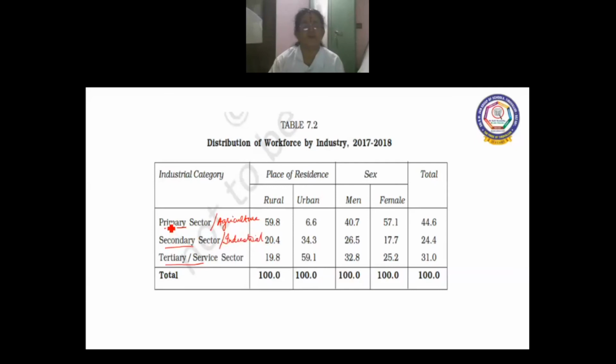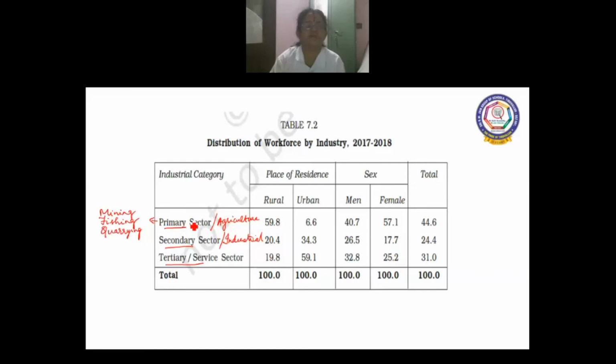Now the first one, let me first tell you what is primary sector. So primary sector, when people are engaged in this sector, they exploit the natural resources and they work on it. Then we call it as primary sector. Example, agriculture, and then mining, fishing, quarrying.